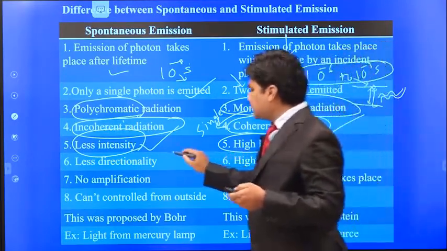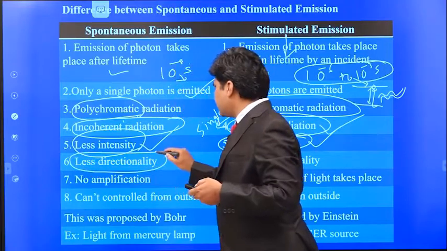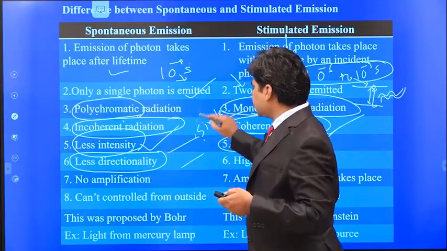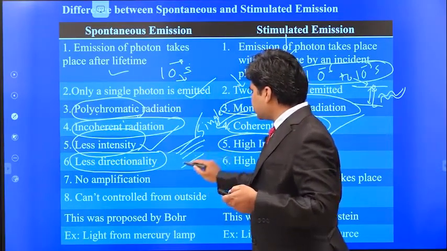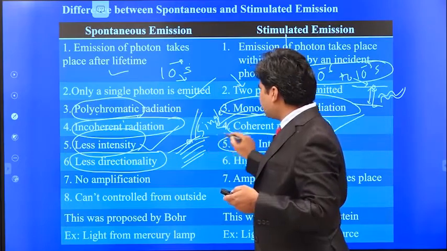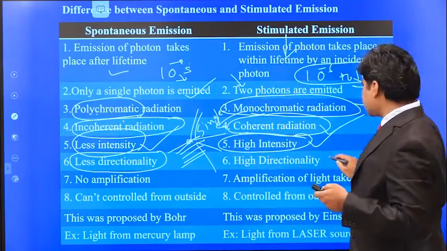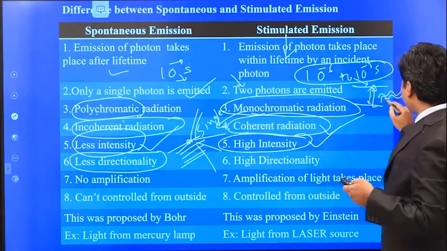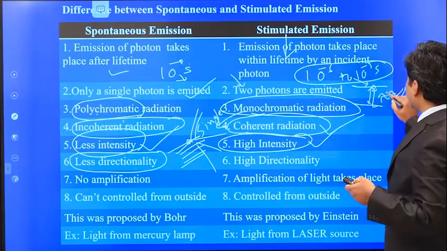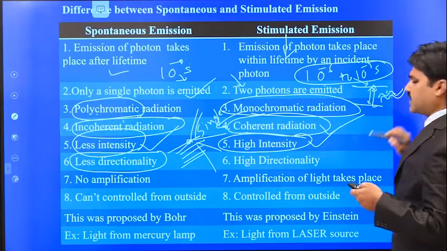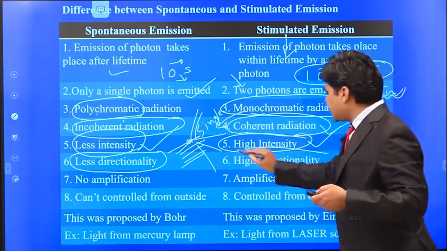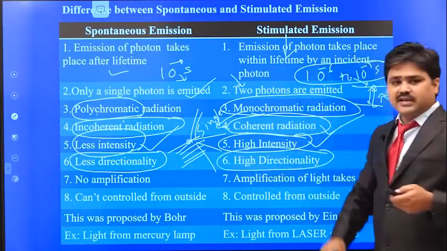Since there are so many energy levels, the emitted photon will move in any direction. There is no particular direction. But in case of high directionality, these 2 photons which are emitted in the stimulated emission move in the same direction, so it will force all the photons to travel in the same direction.